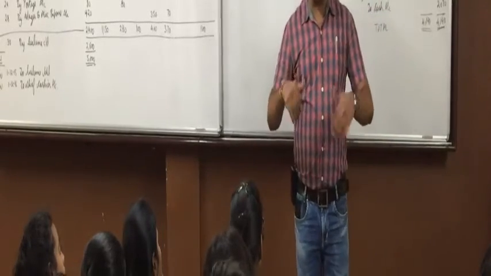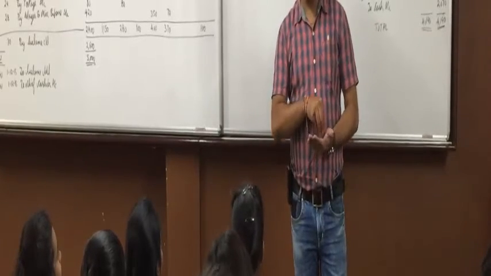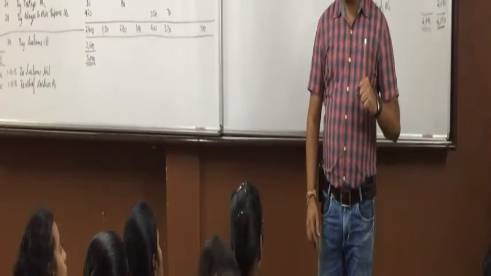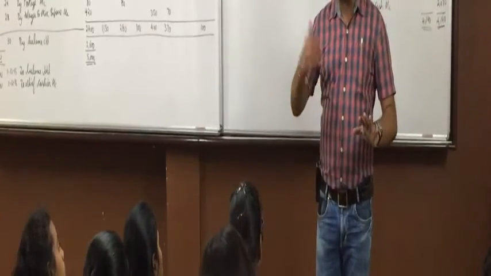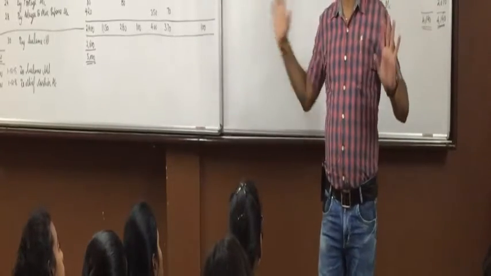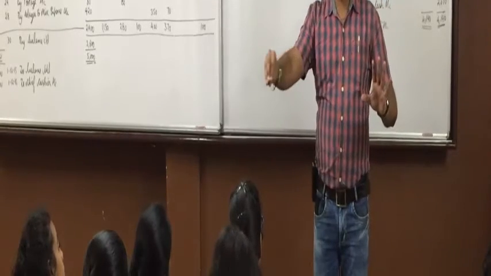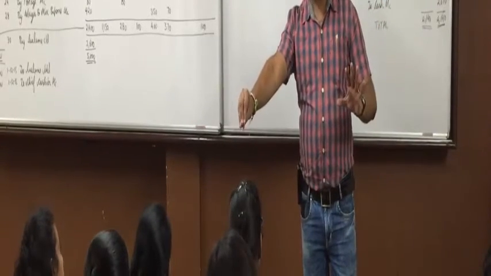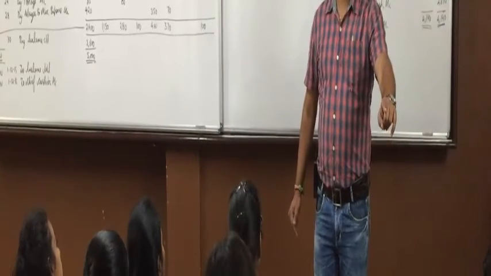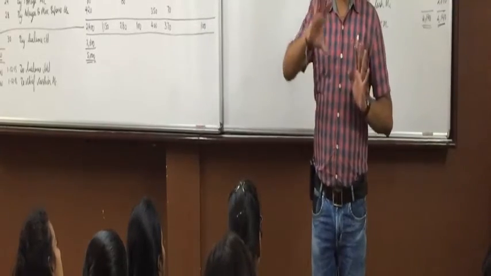Now what you have to do when it comes in your question? Like what is the date today? 21. If I receive a check from Parth on 21 and I endorse it to Shamita on 21 itself, no entry in cash book. Because the entry will be Shamita is the receiver, debit the receiver, Shamita account debit. Parth is the giver, credit the giver, Parth account. Shamita to Parth. It will not come in cash book.